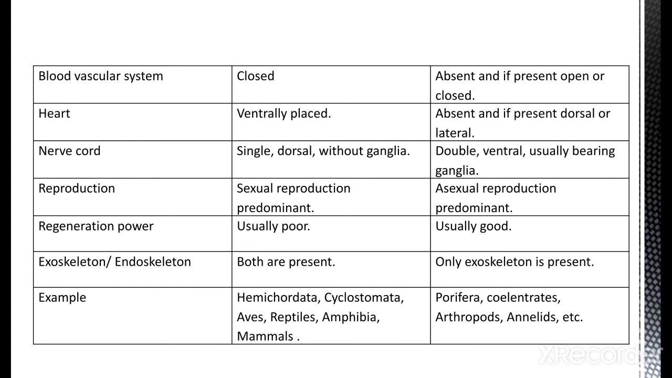Now the last part is the examples. As we know, hemichordates are also considered in chordates, along with cyclostomata, fishes, reptiles, amphibians and mammals. These all come in chordates. While non-chordate examples, as we know, are poriferan animals, coelenterates, arthropods, platyhelminthes, annelids. These are the examples of non-chordates.